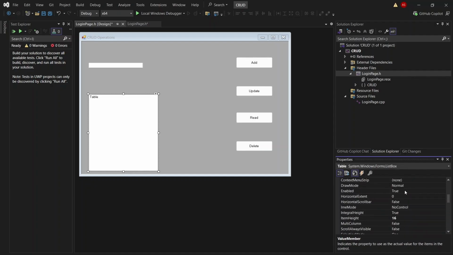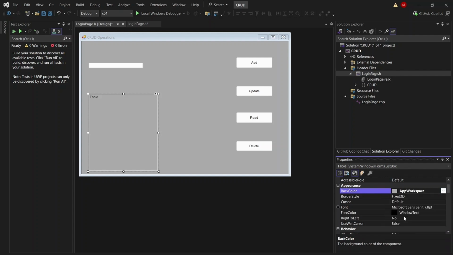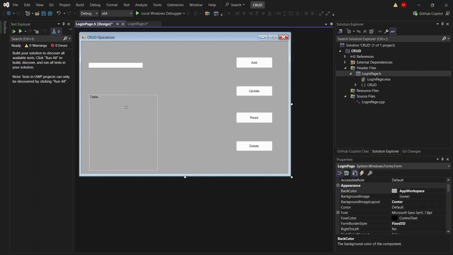Now I'm going to change the back color. App workspace, like I want to match the background color.